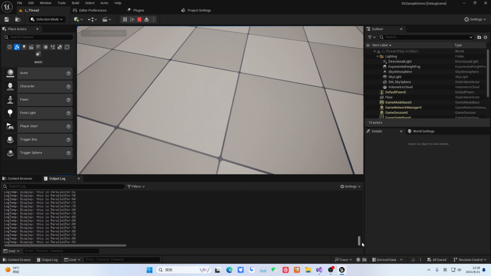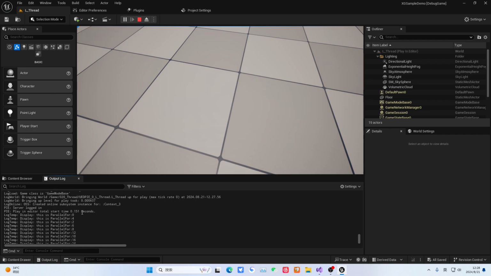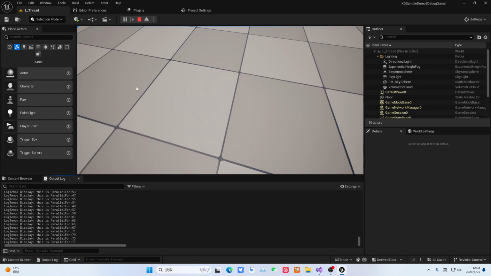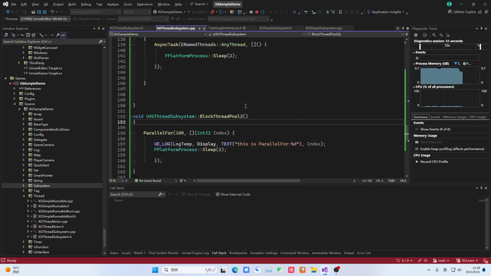Like 100 tasks, right? Executed by para4. Unity has para4, but Unity's para4 is different from UI's para4. Don't apply it directly. Absolutely do not apply it directly.